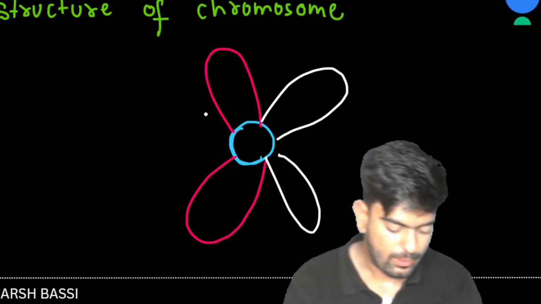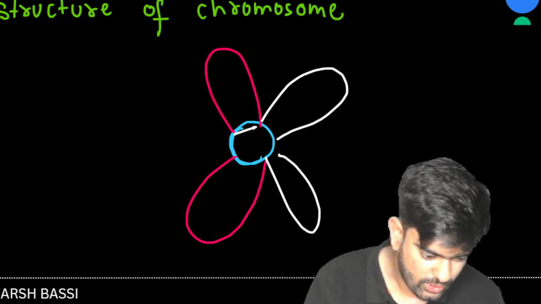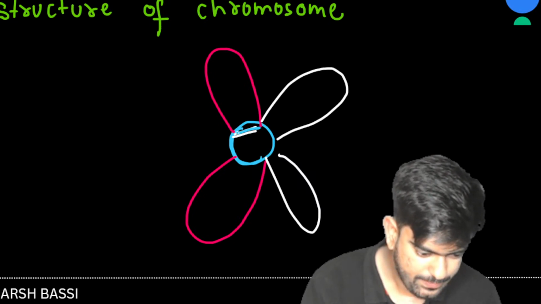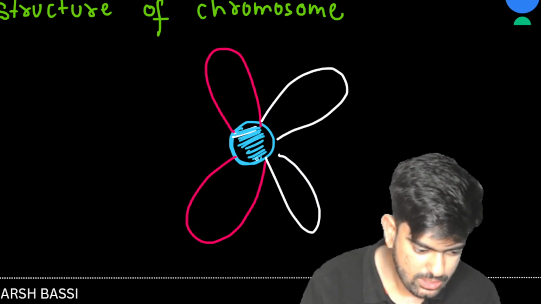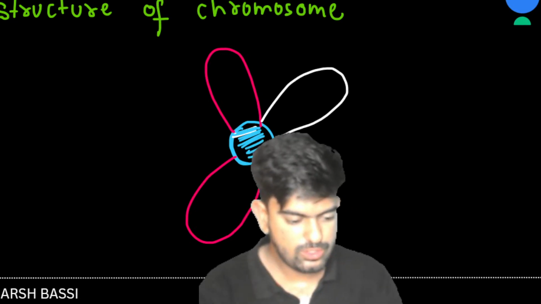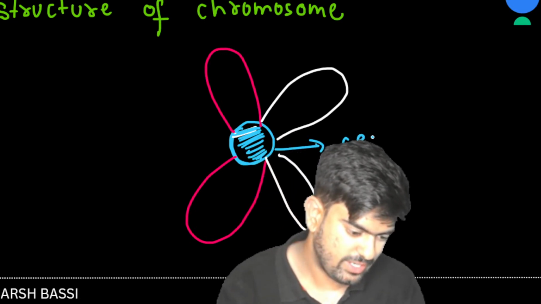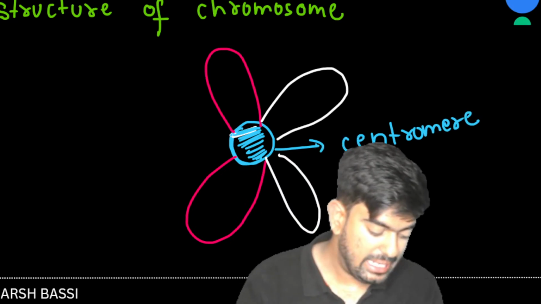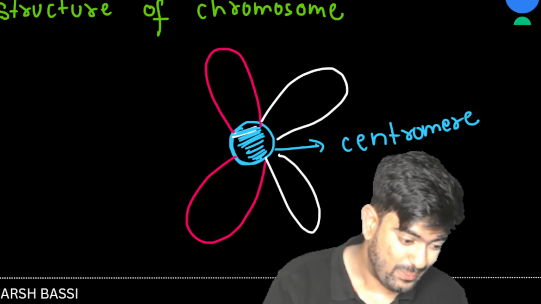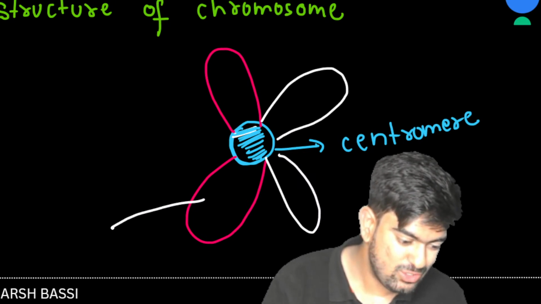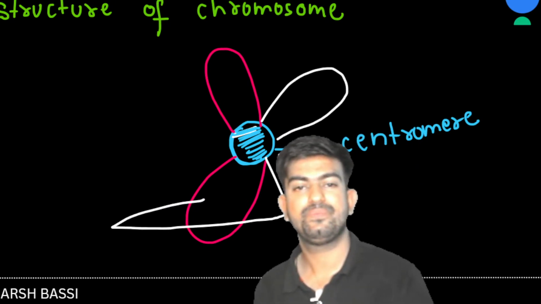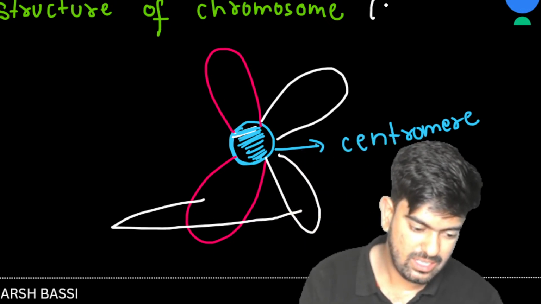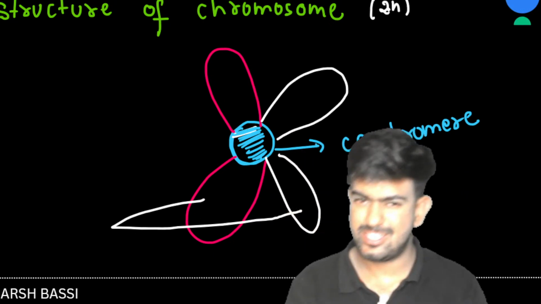Now, this round structure is known as the centromere. So let's write here: centromere. Now we have these two chromatids. Is this 2n?